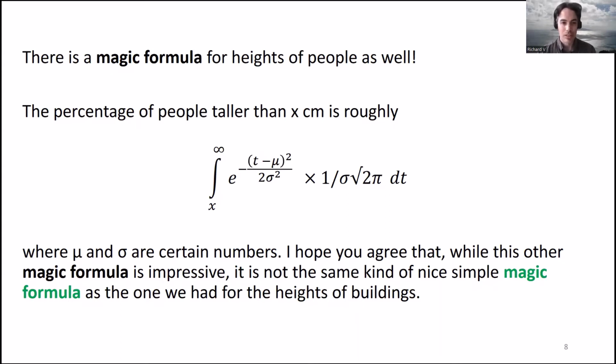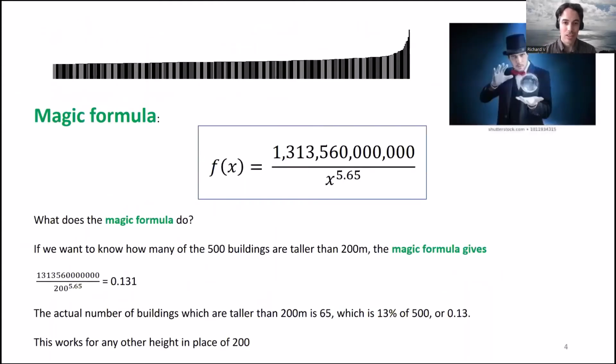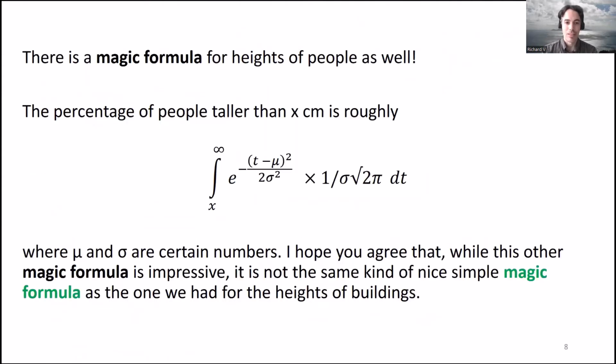And also, it's a bit different in character. So the magic formula for the height of buildings that we looked at is just a number divided by a number to the power of another number. Whereas this one here has a complicated looking mathematical function in it. So although it's a very beautiful formula, it's not quite as approachable. Not quite as simple, I would say.